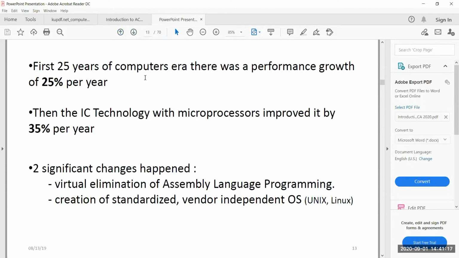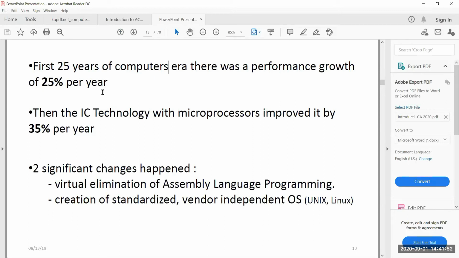But when computers started, we are talking about every year there was this tremendous pressure to improve the performance of the existing systems. So every year there was a performance growth, and you have the respective graphs available in the textbook, where it shows that in the first 25 years of the computer era, the performance growth was around 25% per year.